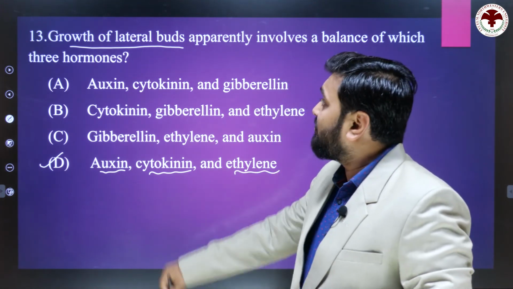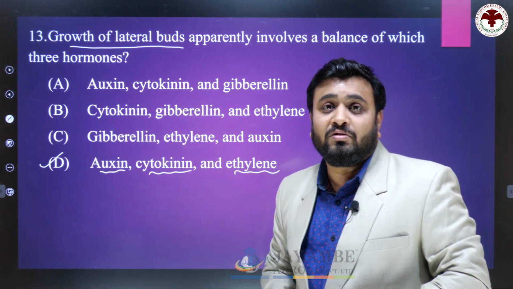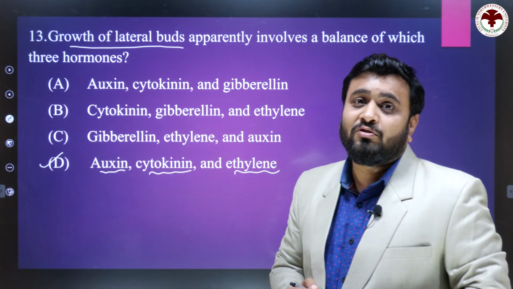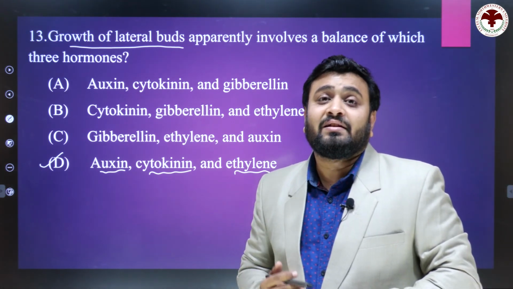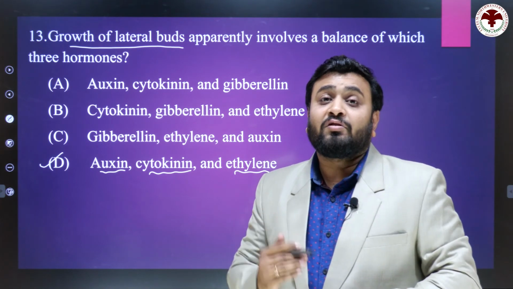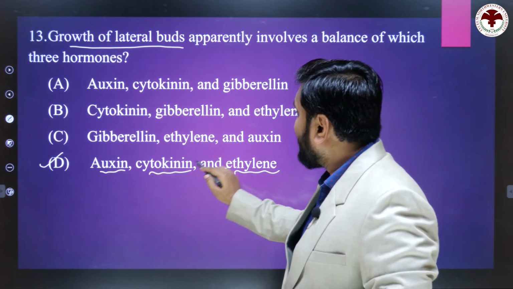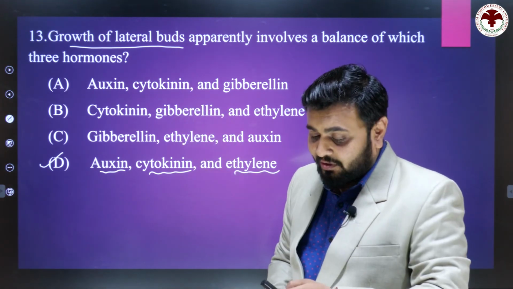Remember, there are 5 hormones in plants. 3 hormones are growth promoters and 2 hormones are growth inhibitors. First is auxin, second gibberellin, third cytokinin, fourth abscisic acid and fifth ethylene. So auxin, cytokinin and ethylene are responsible for the growth of lateral buds.